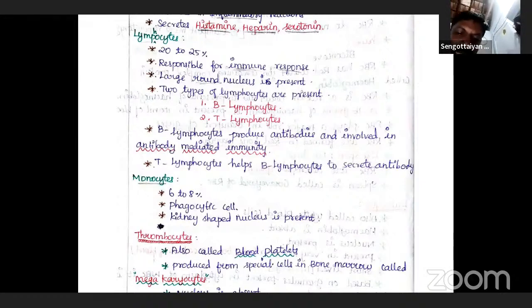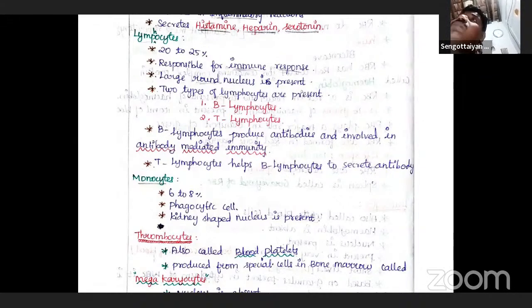The platelets can release a variety of substances, most of which are involved in the coagulation of blood, blood clotting. So the platelets release many factors, and those factors are involved in the blood clotting process.